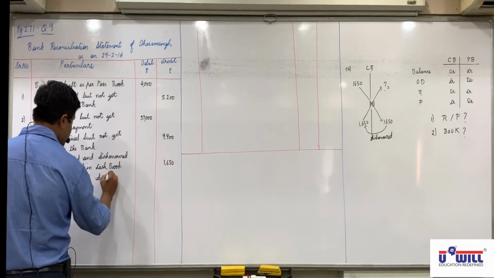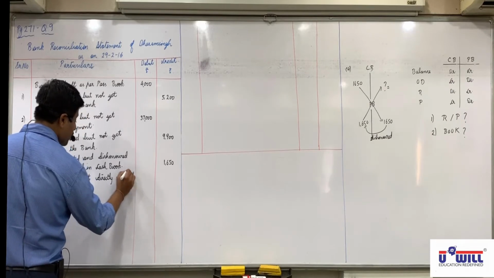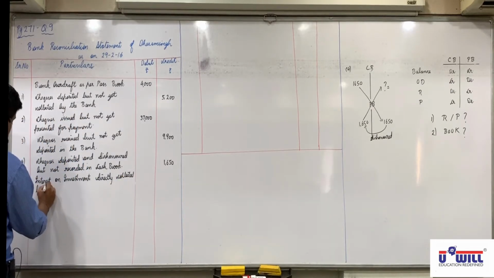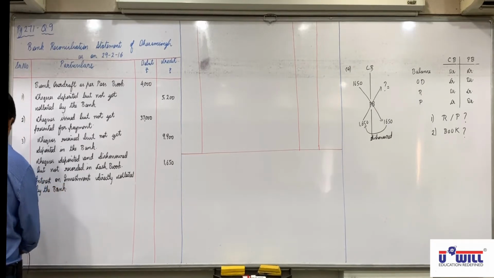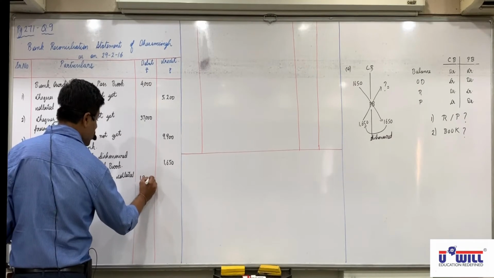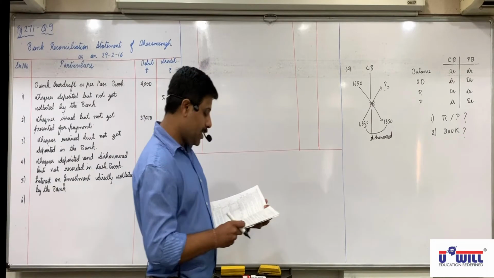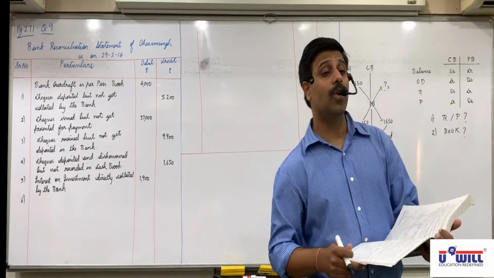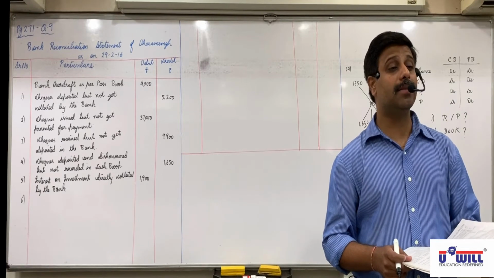Interest on investment directly collected by the bank. So 1900 is credited in passbook but not yet debited in cash book, so debit in BRS. Any doubts up till here? All are able to understand how to use these steps? Okay, next.